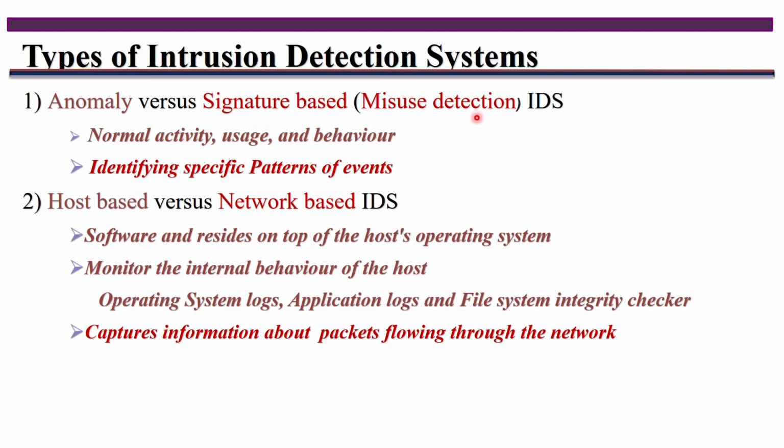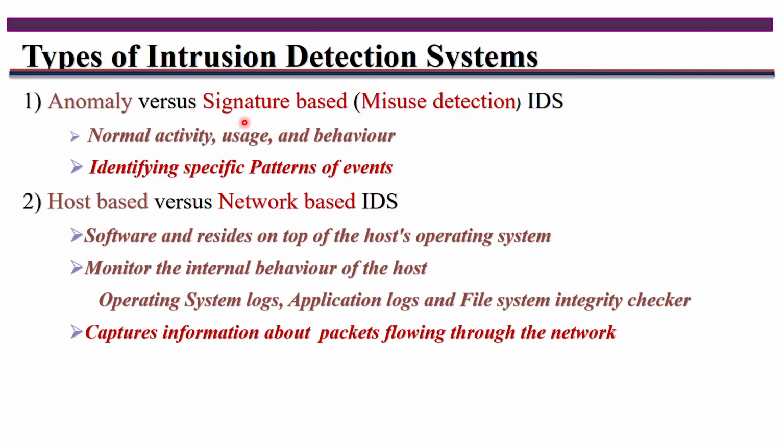In intrusion detection systems, there are also different types. First one is anomaly versus signature based. Anomaly is based on the behavior of the activity, usage, and behavior. As I told you, you have to continuously monitor the system variables and differentiate between normal and abnormal behaviors and usage. What resources you use, that usage also you have to verify, and based on that you decide whether it is an anomaly or not.